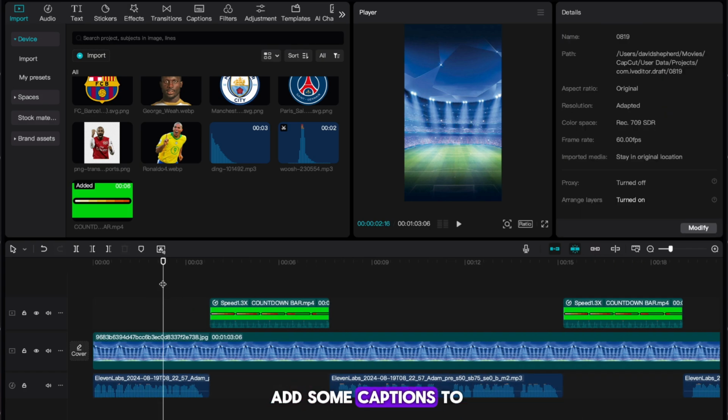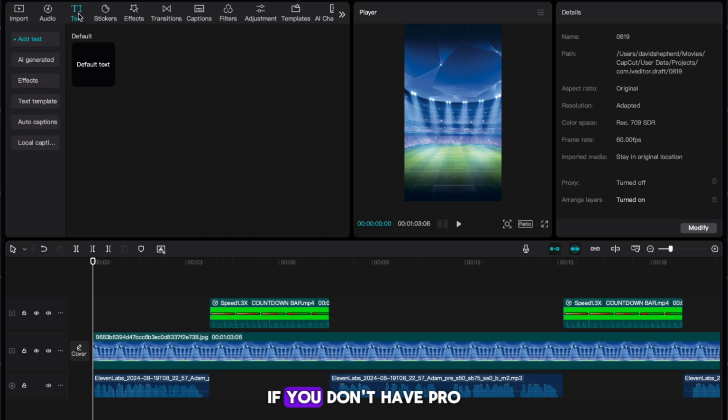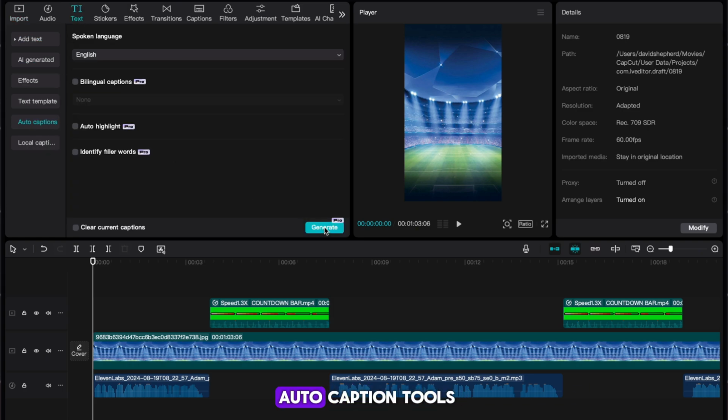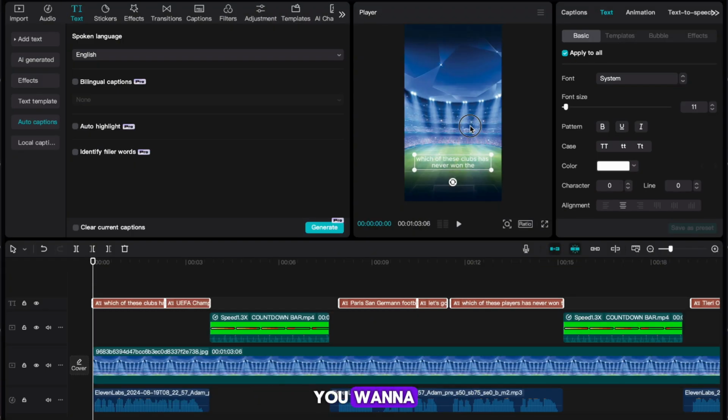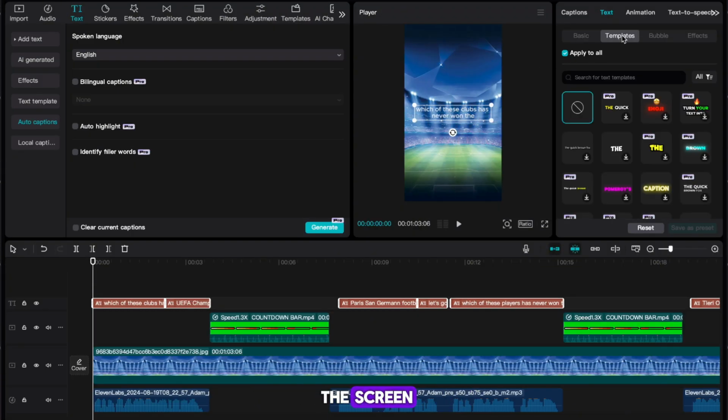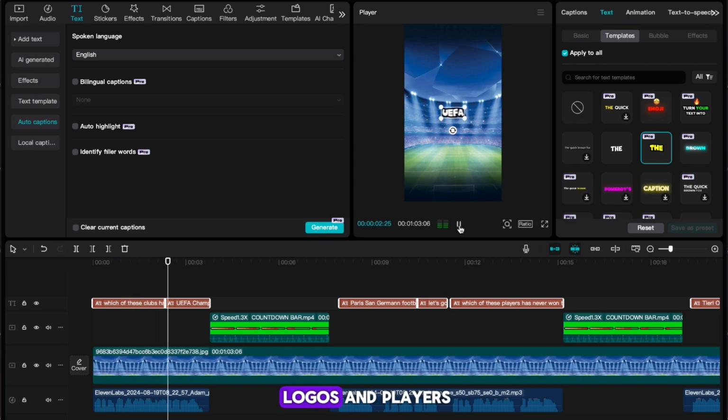We can now add some captions to our video. Hit text, auto captions, and generate. If you don't have Pro, there's loads of free auto caption tools out there that you can use. Once your captions are in place, you want to start by dragging them to the center of the screen. Now, head to the top right, hit templates, and find one you like, preferably where the words appear one by one. Alright, sweet.